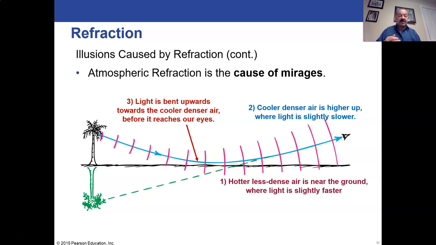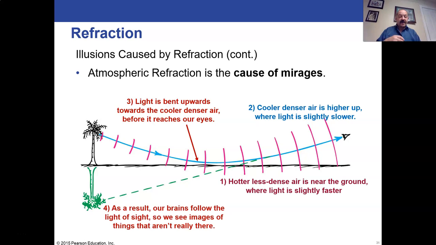But you can imagine that if this was not a tree here, and we were just getting light that was coming from the sky, and some of the light was coming down to the ground, and some of that was bent up towards our eye because of this refraction in the air of moving up to the cooler air from the hot air that's close to the ground.